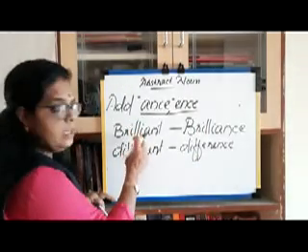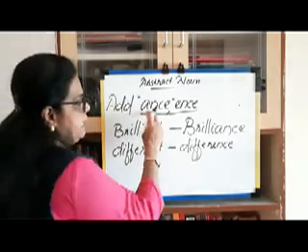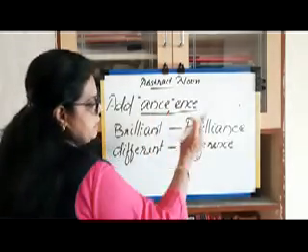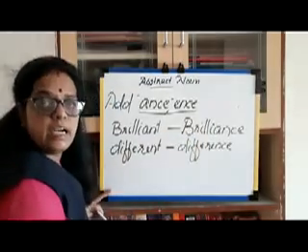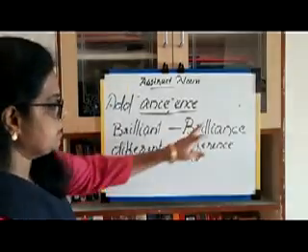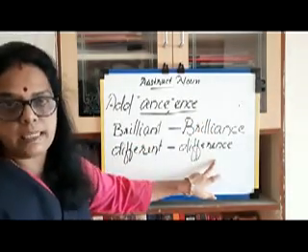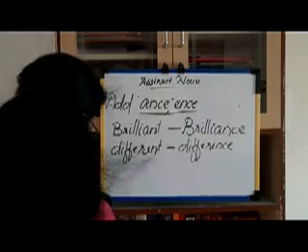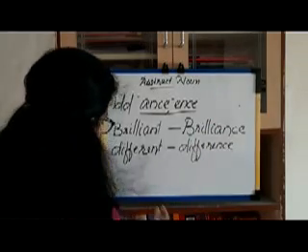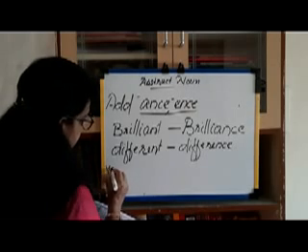These two are adjectives. We add A-N-C-E or E-N-C-E. Here we get brilliance. Here we get difference. These are the abstract nouns. Clear? And now I have given some verbs.